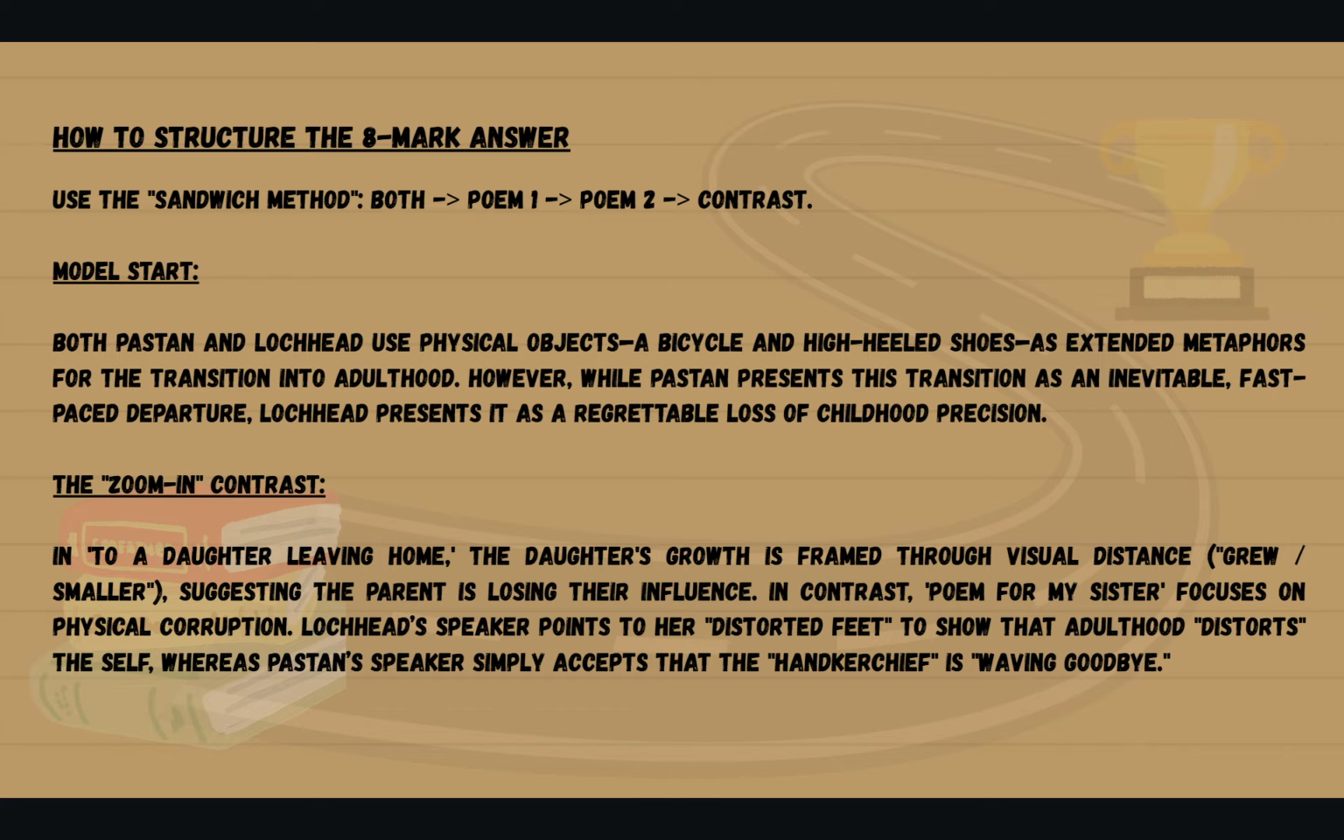The zoom-in contrast. In To a Daughter Leaving Home, the daughter's growth is framed through visual distance, such as "grew smaller", suggesting the parent is losing their influence. In contrast, Poem for My Sister focuses on physical corruption. Lockhead's speaker points to her distorted feet to show that adulthood distorts the self, whereas Paston's speaker simply accepts that the handkerchief is waving goodbye.